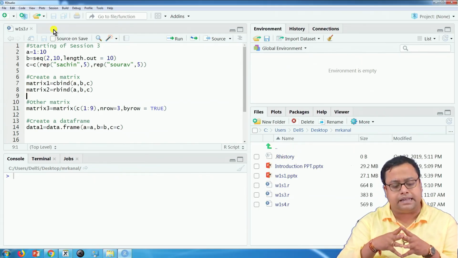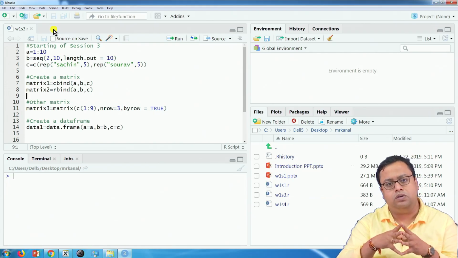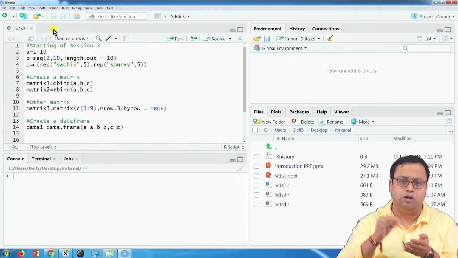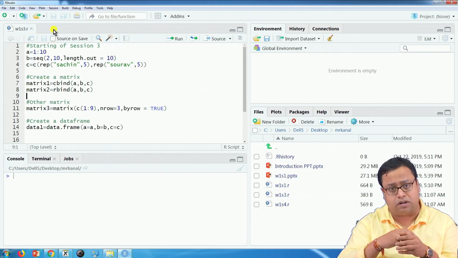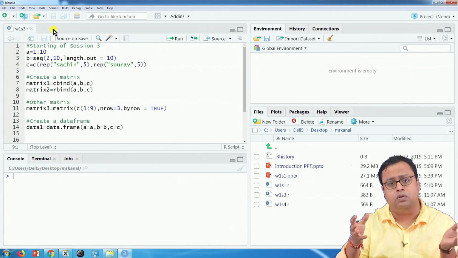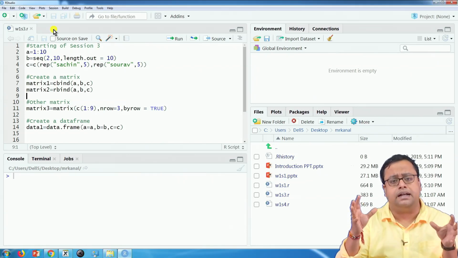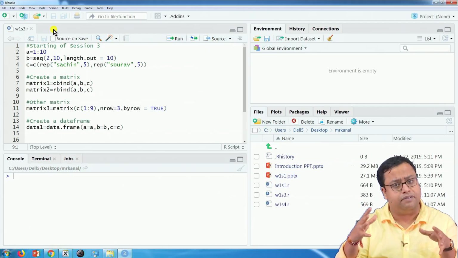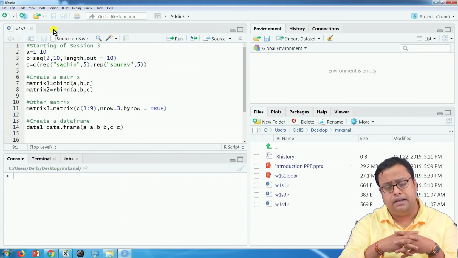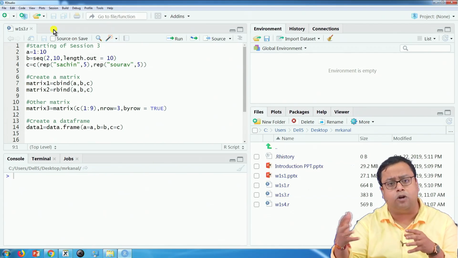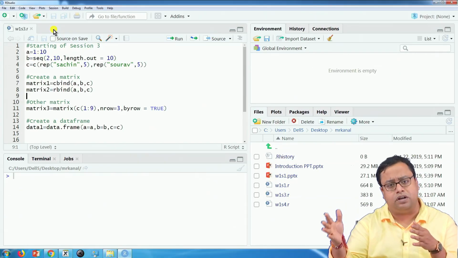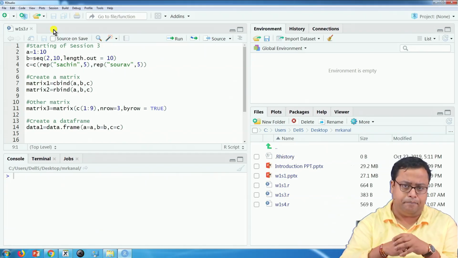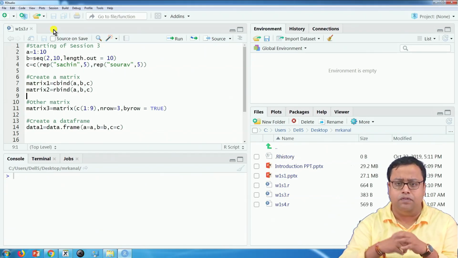Now, in the last class, we talked about vectors. We talked about numeric vector, character vector, and factor vector, and how a character vector and a factor vector are different from each other. In this class, we will get to know a few more objects. The second important object is the matrix, and the third important object is called a data frame. So the first thing is that we will create a matrix.